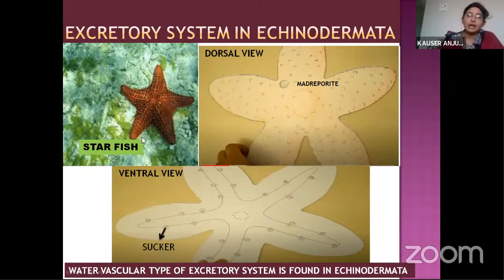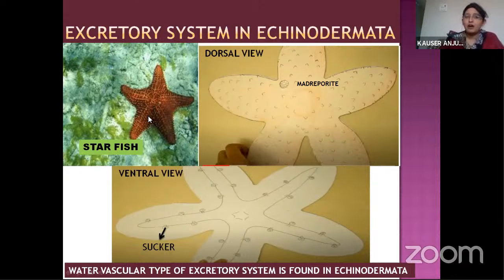In Echinodermata, the best example is the starfish. You are familiar with this, as you will be seeing this on the Discovery Channel or most of the other animal channels also. So this starfish is the example of Echinodermata. This upper side is called the dorsal side and the lower side is called the ventral side, isn't it?